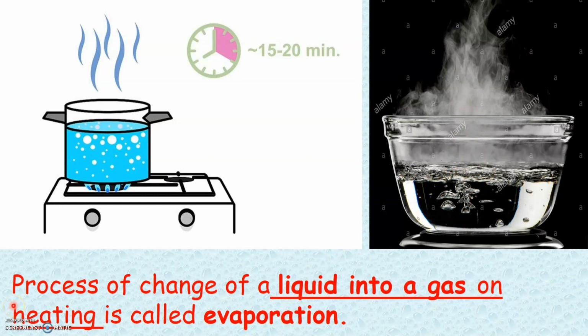We have now learned what happens to liquid on heating it. On heating liquid, it changes into gas and the process of evaporation takes place. We have also learned what happens to solid on heating it. Solid on heating, it changes into liquid and the process of melting takes place.